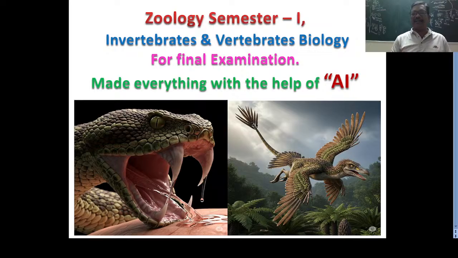Another thing, on the right side, is a dinosaur actually flying like a bird. The dinosaurs lived in the Mesozoic era, which was the golden era of reptiles. In that period many dinosaurs lived on this earth, but later, at the end of that period, they became extinct.